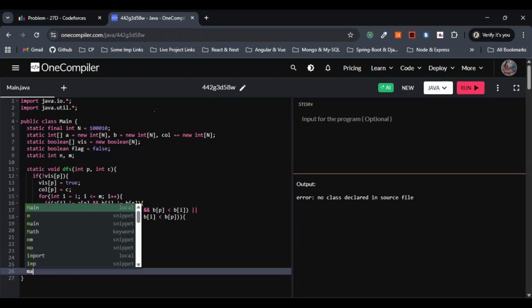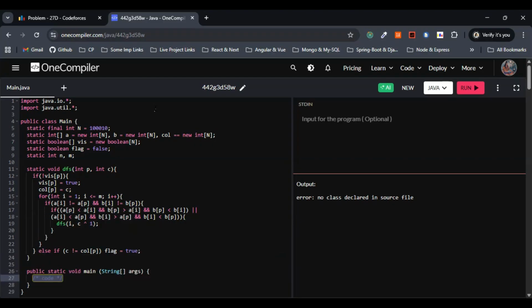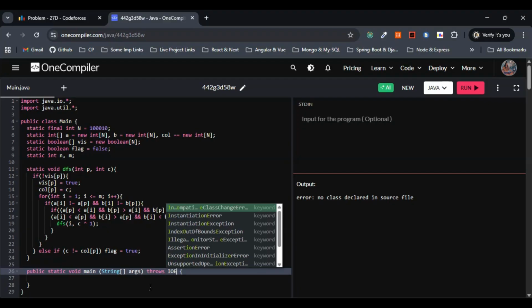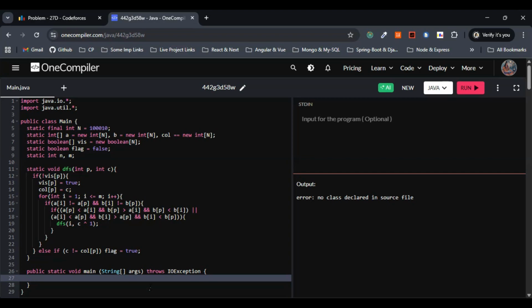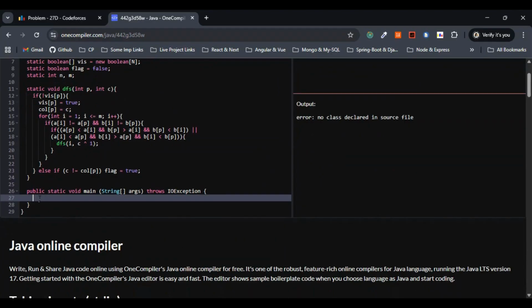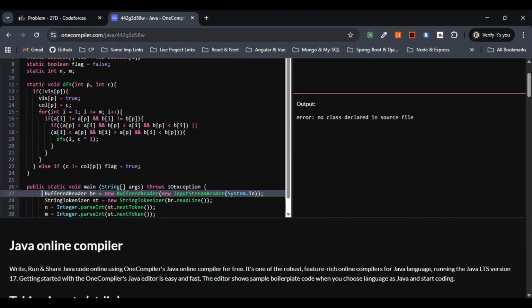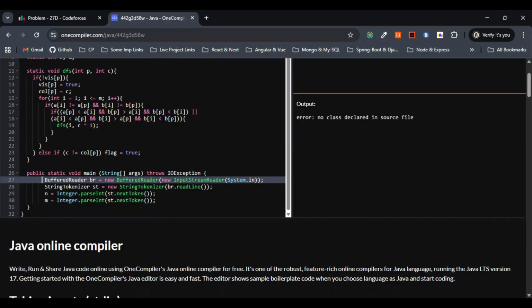Now let's move on with the main method. So this is fine. Remove this one also. Let's include here throws input output exception. Right, so this is fine. Sorry, just give me a second here. I'll just come here. Let me paste this one. This is purely related to the input output, buffered reader, string tokenizer, and N and M. So this is fast input.